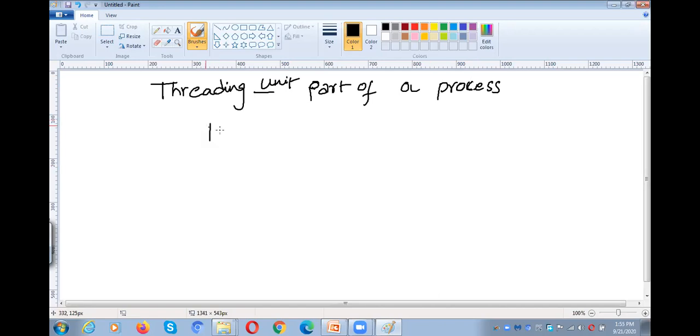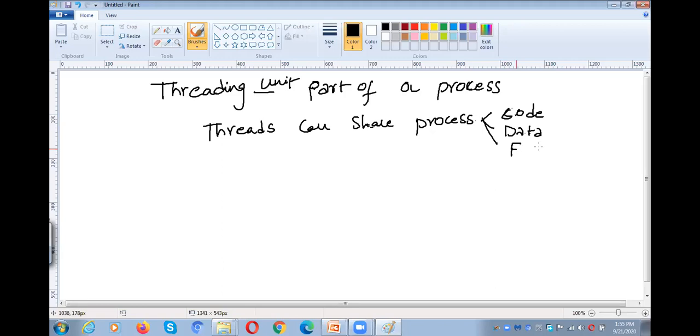Threads can share the process code area, data, and files. All these things are shareable to the threads.